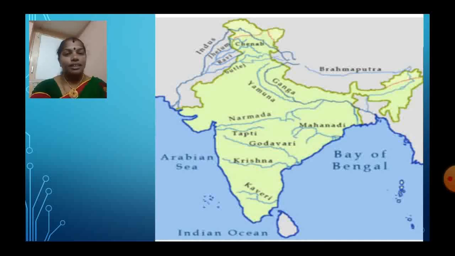Children, have you all understood this river map? If you are clear, take a river map, mark all the rivers and share it with me.